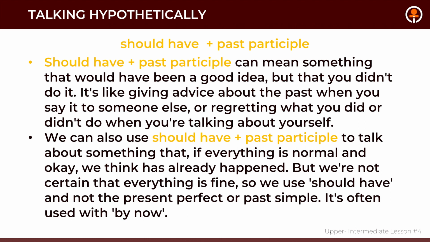And secondly, we can also use should have plus past participle to talk about something that, if everything is normal and okay, we think has already happened. But we are not certain that everything is fine. So we use should have and not the present perfect or past simple. So it's often used with by now.